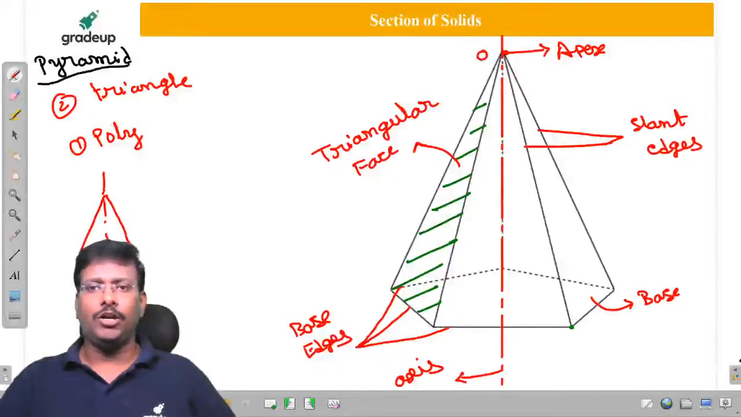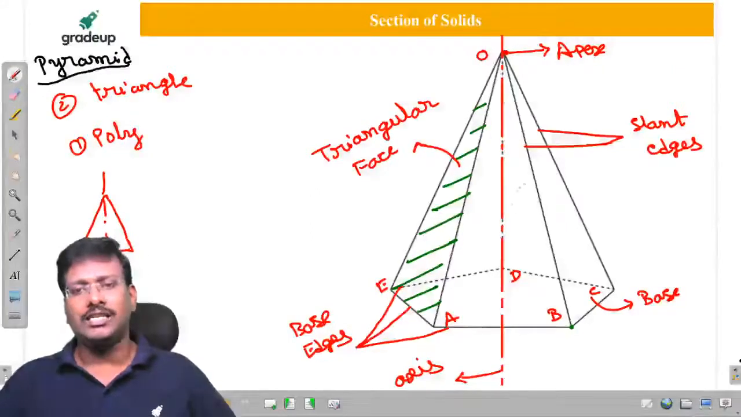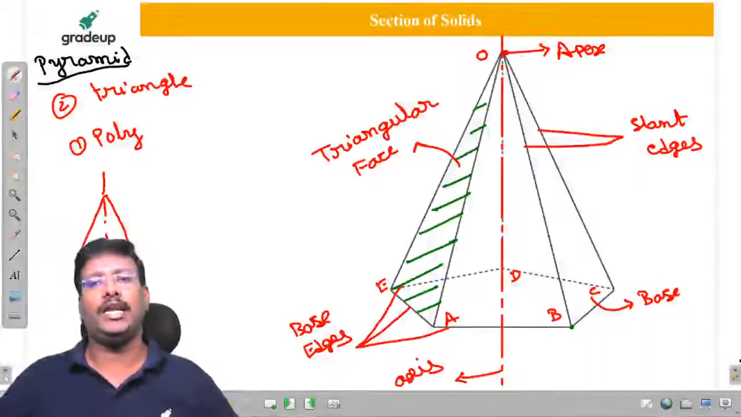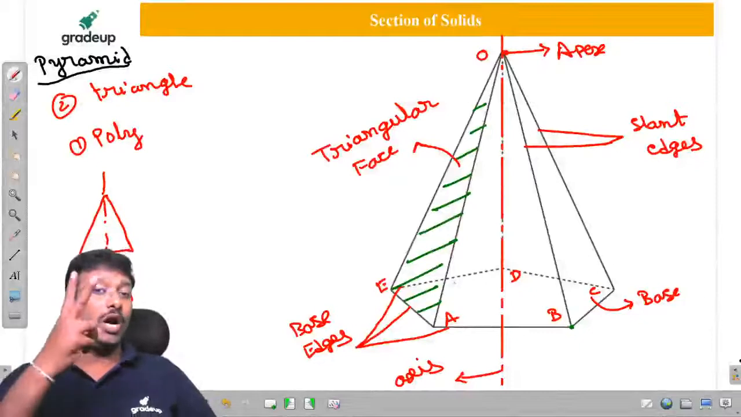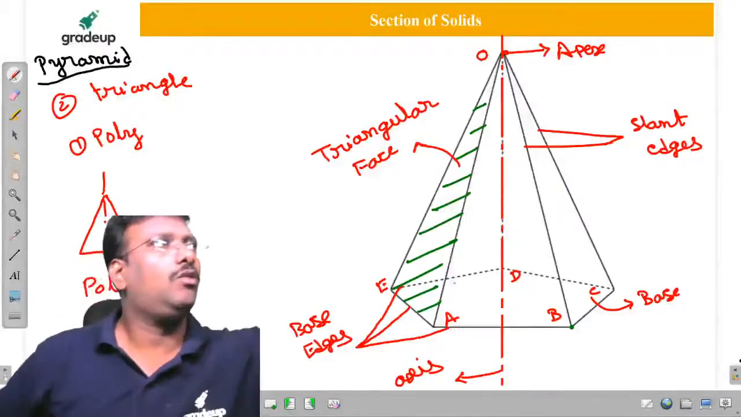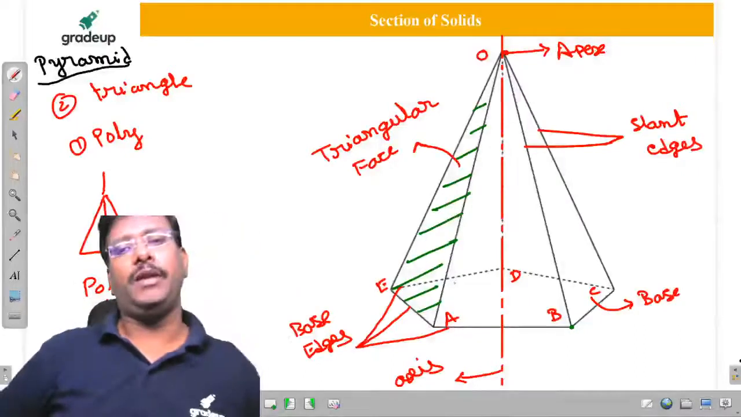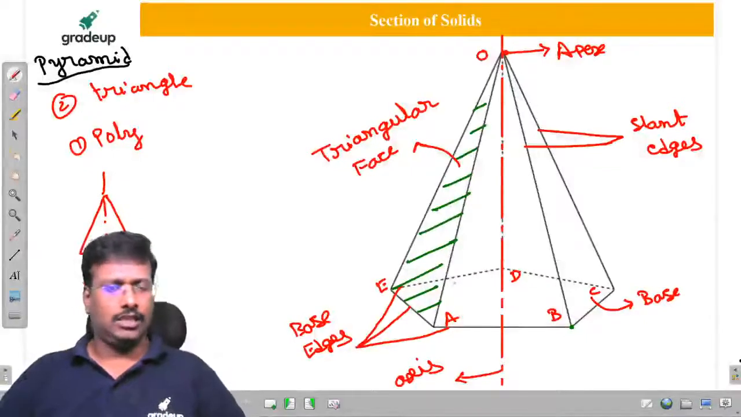The apex, I am going to assume it as O. The base points are A, B, C, D, E. So AO, OB, OC, OD, OE are slant edges. What is meant by triangular face? Apex and two adjacent base points can be considered as the triangular face. Is it clear?